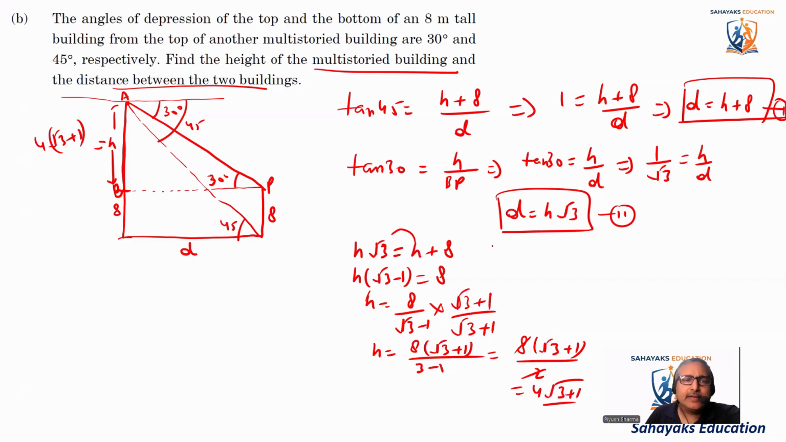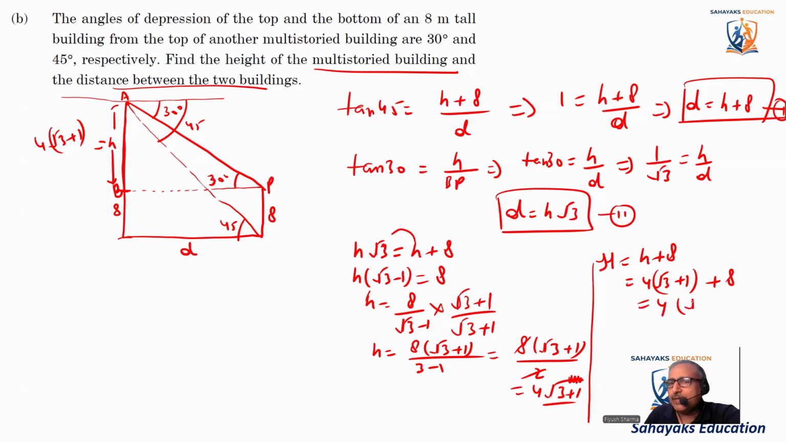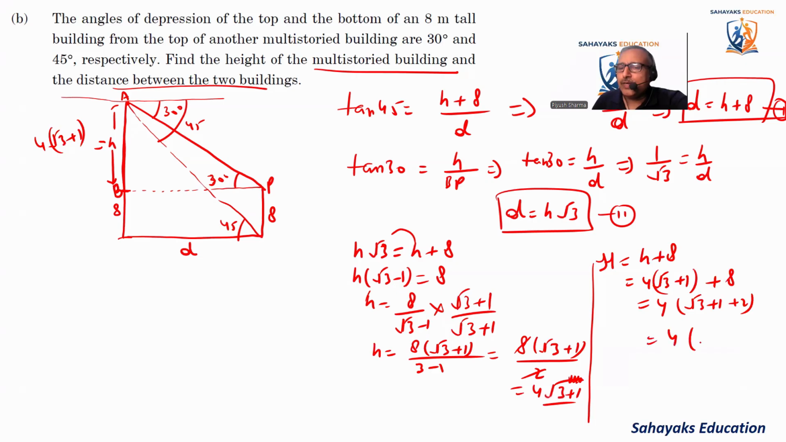Okay, so what is the height of the entire tower? That is h plus 8. The height of the entire tower is h plus 8. So that comes out to be 4 into root 3 plus 1, this is not root 3 plus 1 here, this is root 3 plus 1 separately, plus 8. Or we can say 4 common, it becomes root 3 plus 1 plus 2, or we can say 4 common, root 3 plus 3.